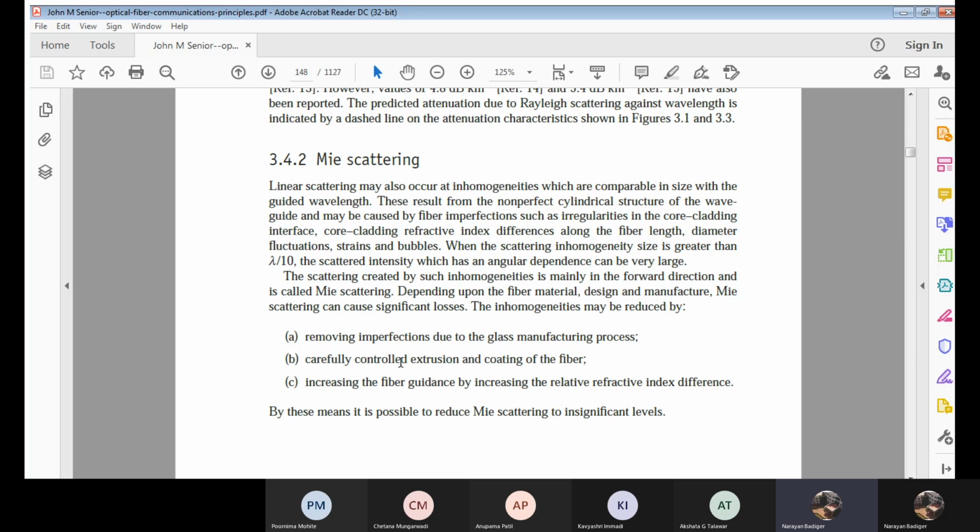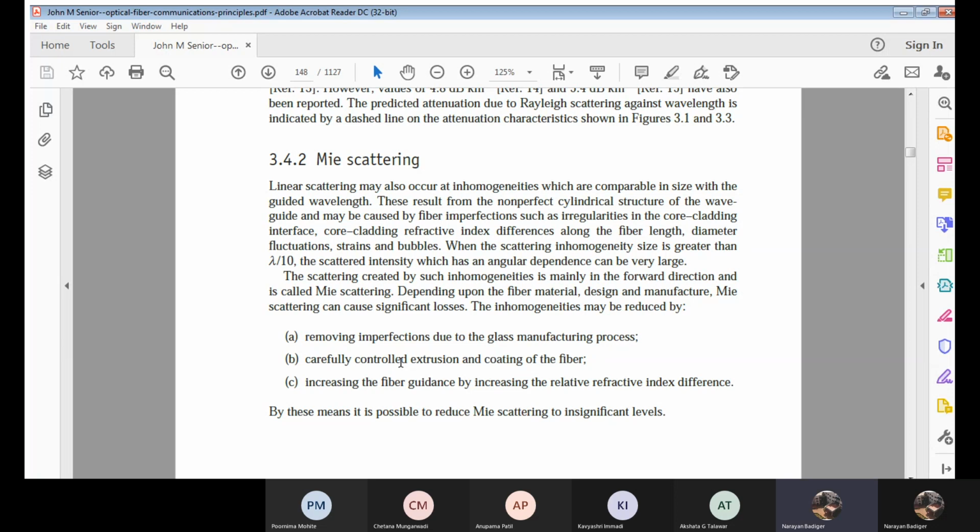Again, this Mie scattering will be occurring due to inhomogeneities. Okay, now with respect to Rayleigh scattering, we have analyzed it in terms of some density or theoretical variations. Correct? Now this Mie scattering, which is again a linear scattering, so this will be comparable in size with the guided wavelength. It means it is something associated with size.